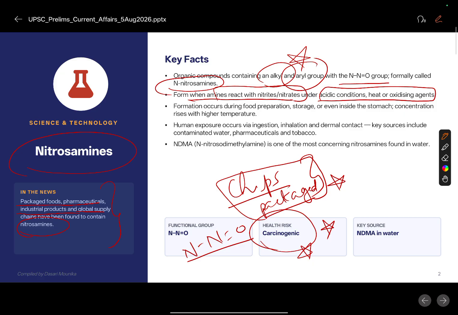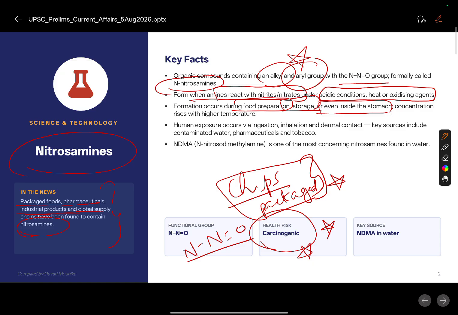At what phase of the manufacturing process does this develop? During food preparation, during storage, or even inside the stomach. Even inside the stomach also nitrosamines can develop.